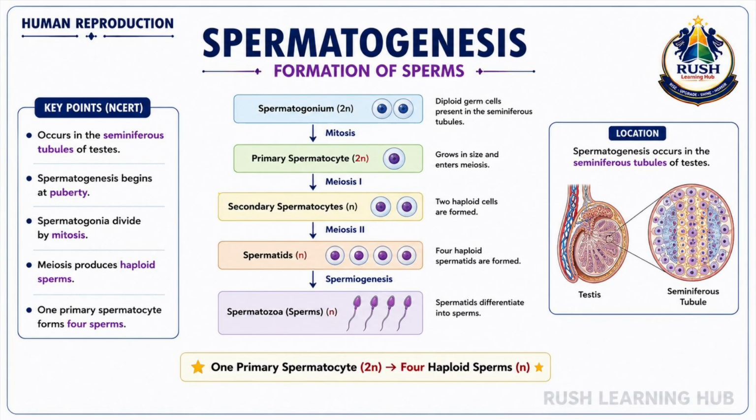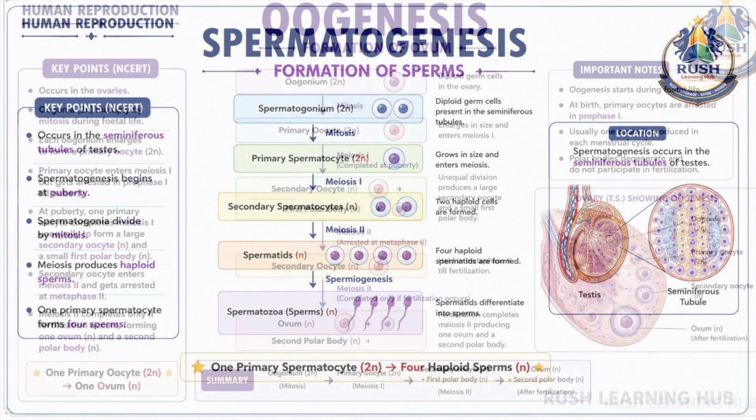These spermatids are not yet mature sperms. They undergo a transformation process called spermiogenesis, during which they develop a head, middle piece, and tail to become spermatozoa or mature sperms. An important point to remember is that one primary spermatocyte produces 4 haploid sperms. This is a frequently asked question in board and competitive examinations. The mature sperms are finally released into the lumen of the seminiferous tubules and transported to the epididymis for maturation and storage.